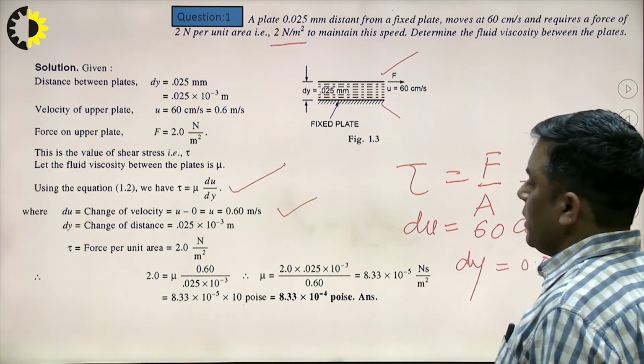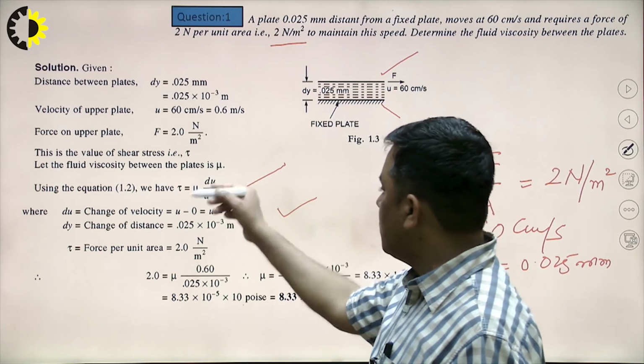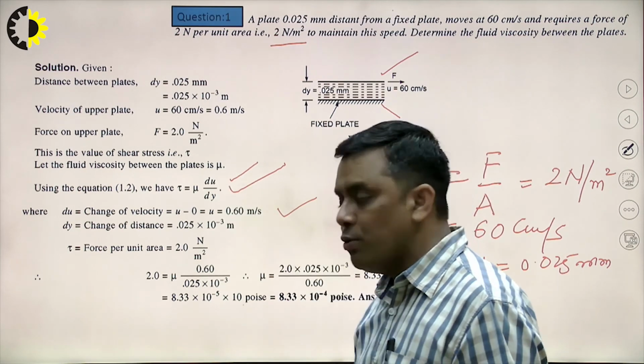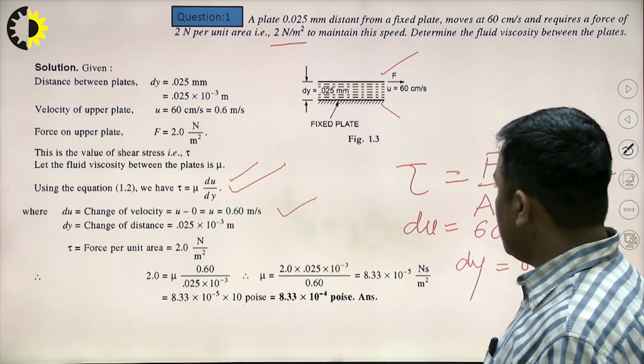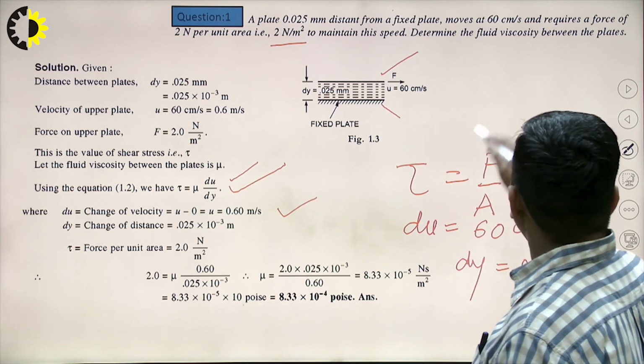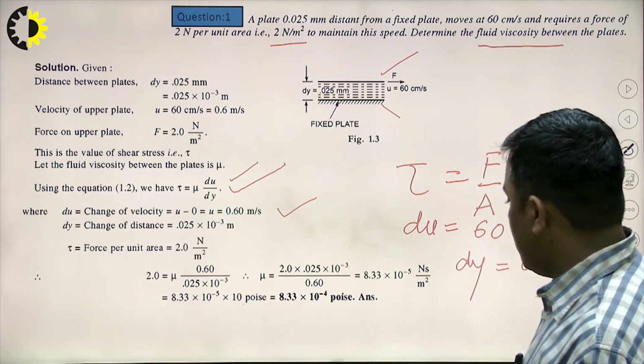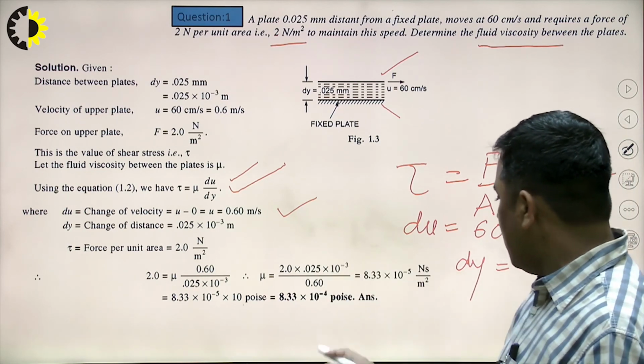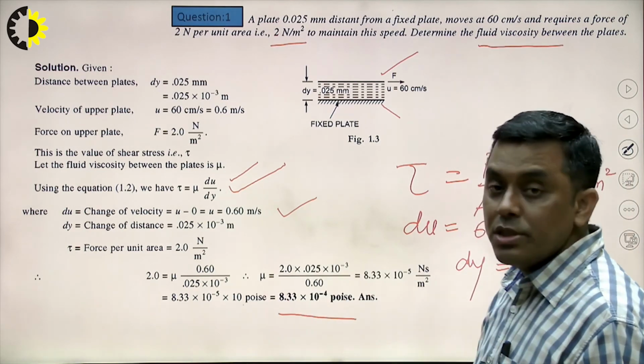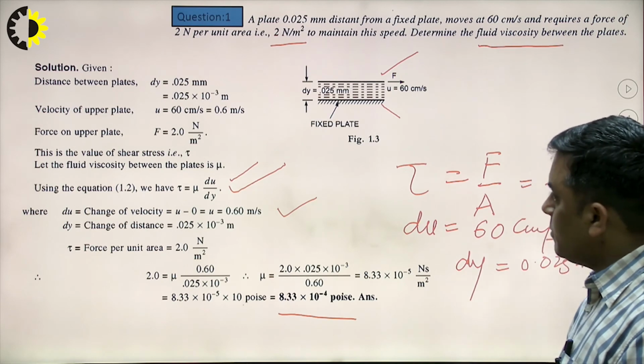So all the data are given that we can put in this particular formula, tau equal to mu du upon dy, and we can find out the dynamic coefficient of viscosity, which is the fluid viscosity. So this is the first relation. By putting all these in, we get 8.33 into 10 to the power minus 4.